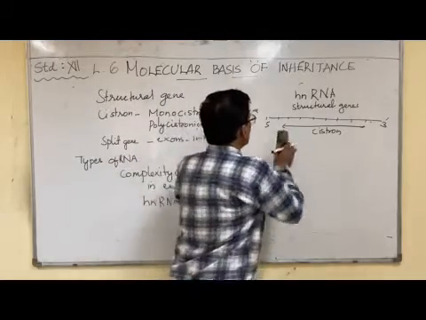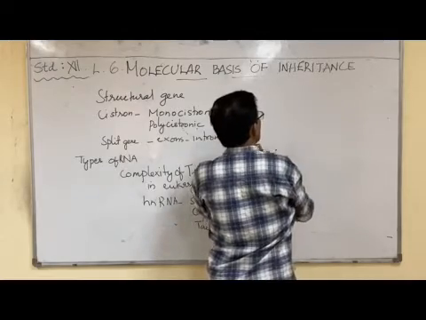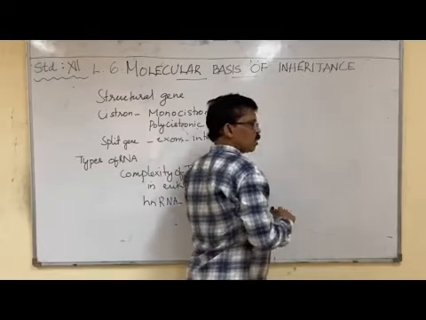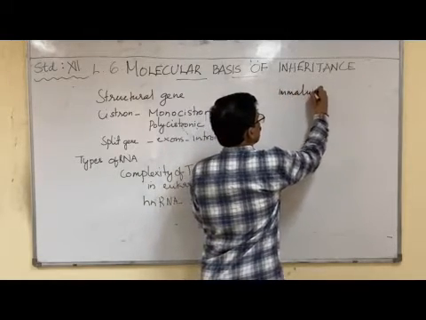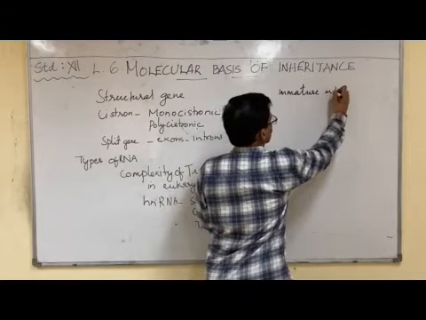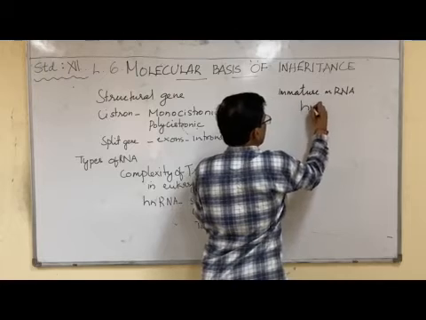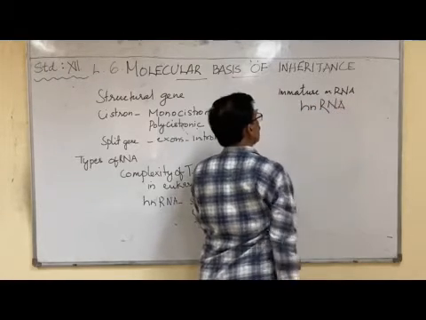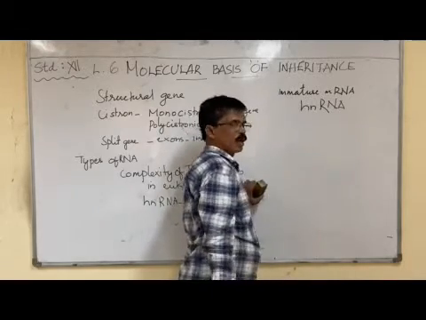Now, after transcription of hnRNA, what is formed? Immature mRNA is formed. This immature mRNA is called hnRNA, heteronuclear RNA. You got it?